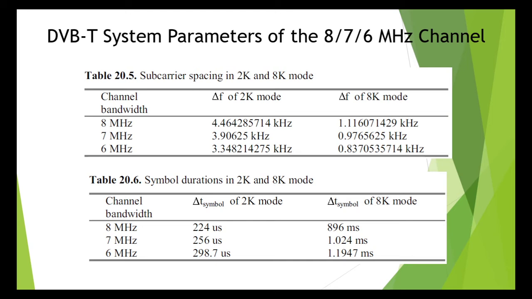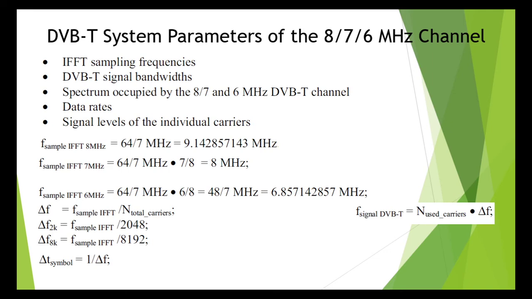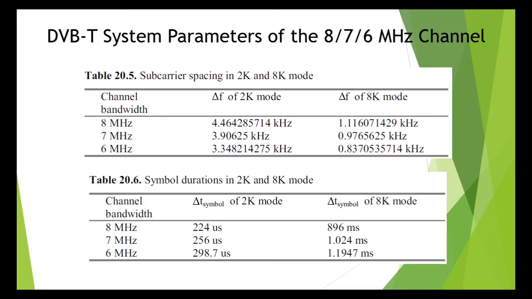From the subcarrier spacing, the symbol length delta T symbol can be determined directly. Due to the orthogonality condition, delta T symbol is equal to 1 by delta F. It's a reciprocal. So therefore, the symbol lengths in the various modes and channel bandwidths in DVB-T are given in table number 6. Symbol duration in 2K and 8K mode. Okay. So look at that table.